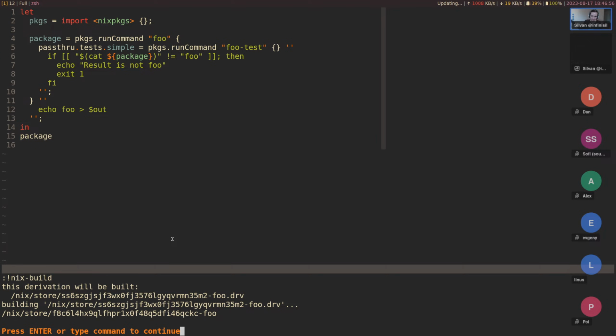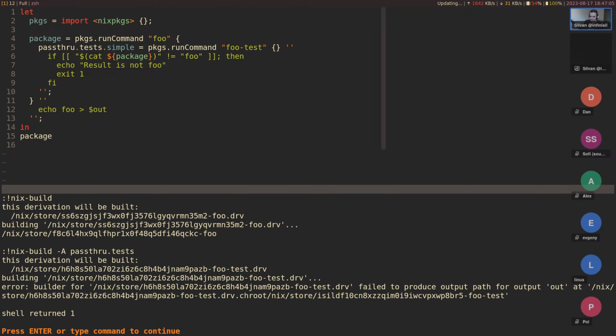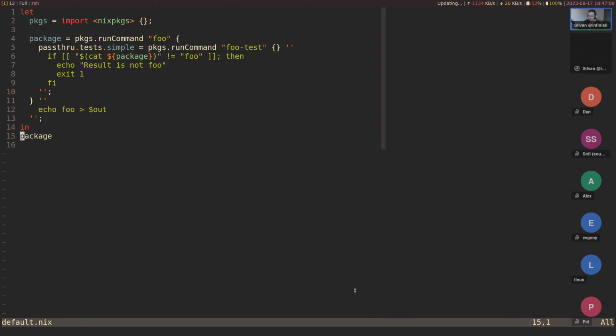Okay, so the package builds, but we haven't run the test yet. For that you need passthru. So -A passthru.tests. All right, and that failed to produce output path. That's fair. We need to also do this.